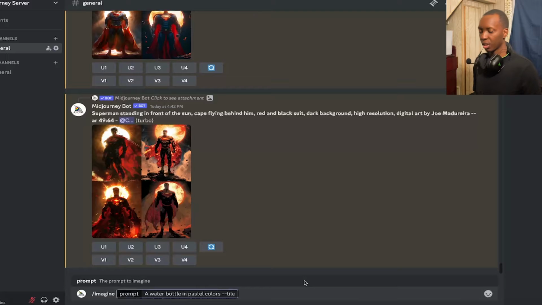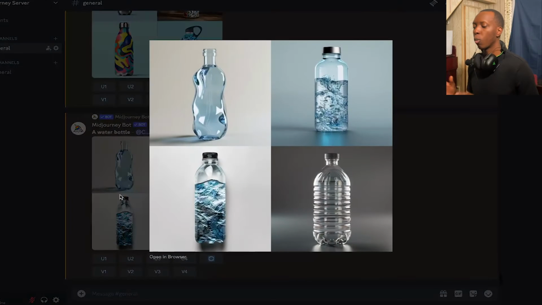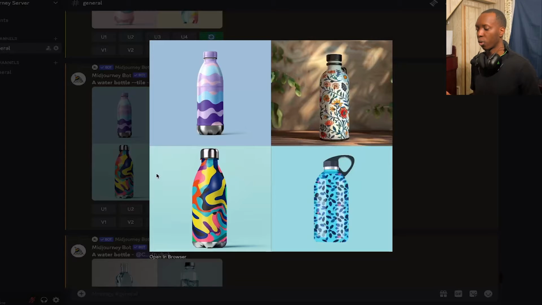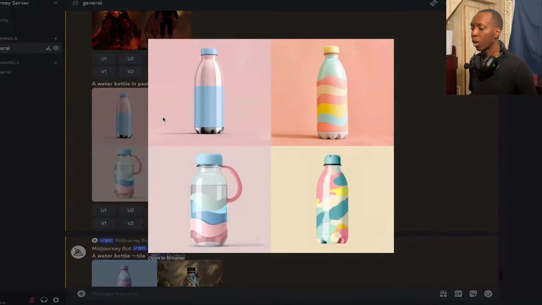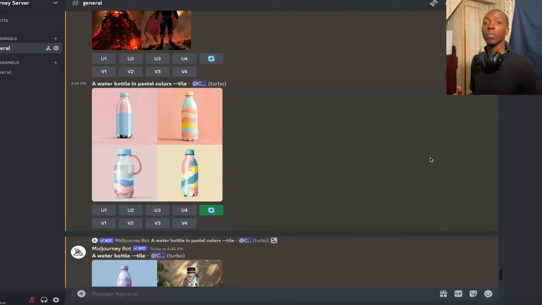You also have dash dash tile, which basically takes your prompt and makes a tile out of it. So here you see a water bottle, right? That's perfectly fine, but once you add dash dash tile, it just adds patterns to whatever you're looking for. So I put a water bottle dash dash tile, and now all of a sudden every water bottle has patterns, and then you can kind of control the patterns by saying a water bottle in pastel colors dash dash tile. So now we have a water bottle with patterns in a pastel color format, which would be really good for, let's say, mock-ups when you're trying to sell certain things.